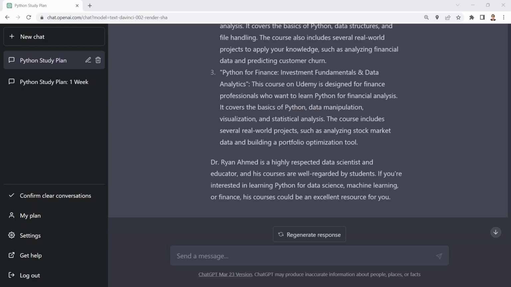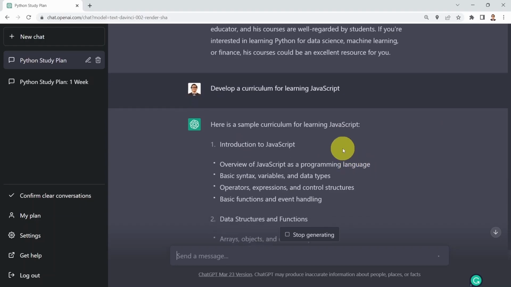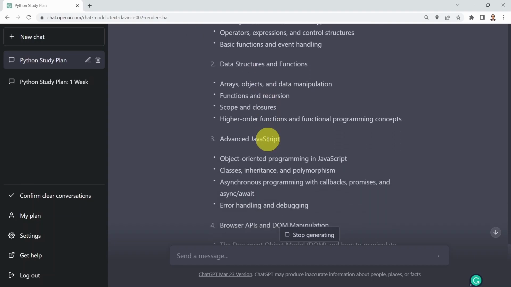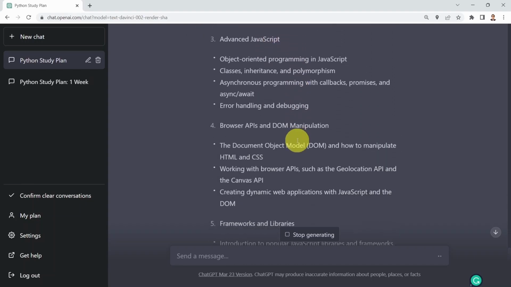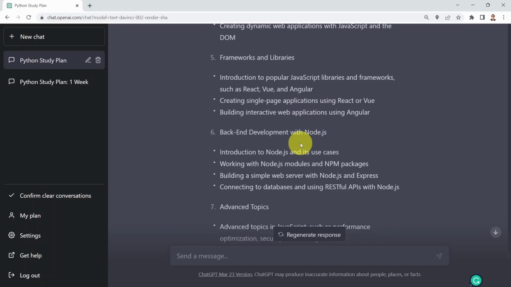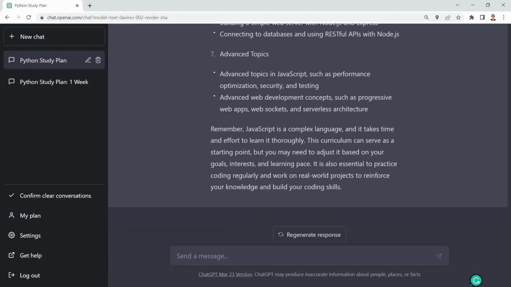Okay. Well, what if you'd like to learn, for example, JavaScript? So I'm going to say, develop a curriculum for learning JavaScript. If you press enter, it's telling you, here is the curriculum. We're going to start with an introduction to JavaScript, and then we'll cover data structures and functions, and then advanced JavaScript afterwards, then browser APIs and the document object model, or DOM for short, and then frameworks and libraries, back-end development with Node.js, and then advanced topics as well. Pretty good answer overall.